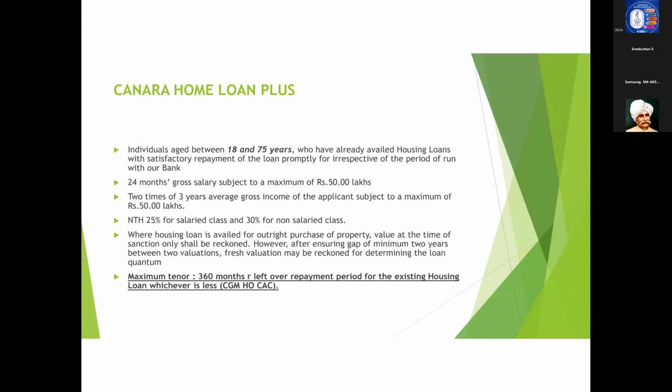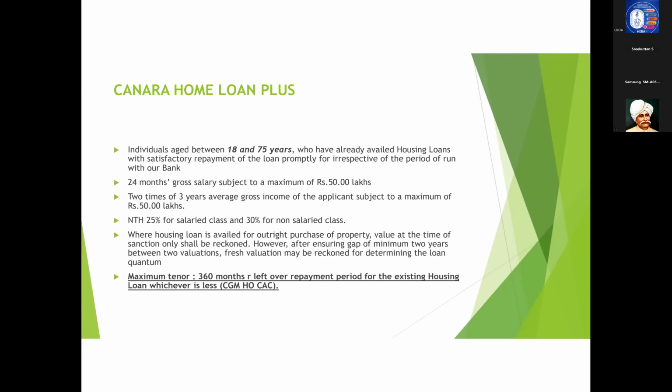And the third one, the maximum tenor, is very important because it has been recently changed. Earlier it was 180 months. Now it has been increased to 360 months or leftover repayment period, whichever is less. But the sanctioning authority for that is CGM HO CSE. Nonetheless, it is an important point, because earlier the maximum loan tenor was 180 months or the leftover period of the existing housing loan. Now it has been increased to 360 months or the leftover repayment period, but it has to be permitted by CGM, HO, CSE. So that is about Home Loan Plus.